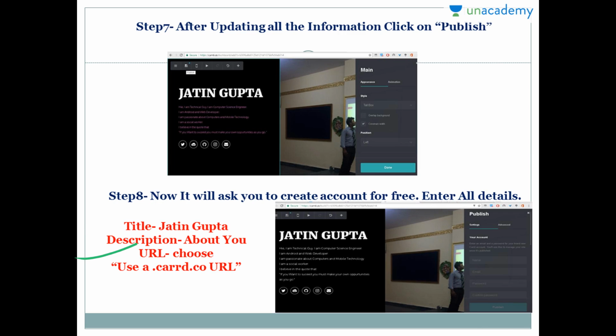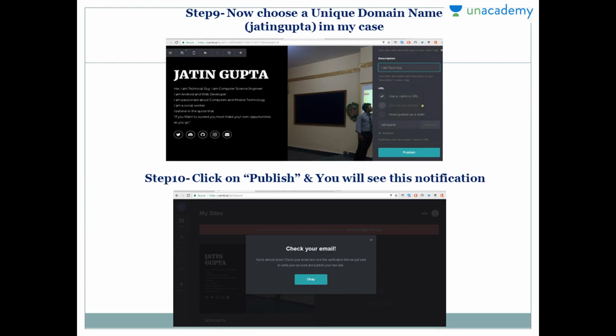And in the URL section, choose to use a carrd.co URL, because we don't have our own URL, so we will be using the carrd.co URL. So after filling in all the details, you have to select or edit a domain name, which will be the name of your website and it will be unique.